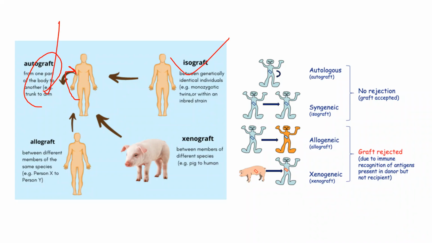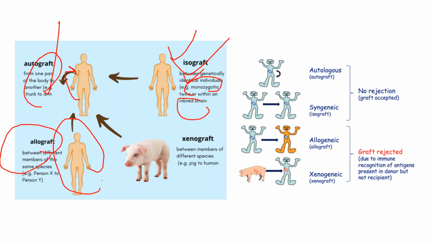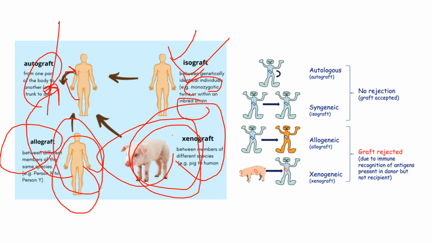Isograft, that is syngenic, is between identical monozygotic twins or within an inbred strain. Allograft is between different members of the same species, from Homo sapiens only, so person X to person Y. Xenograft is totally different, that is foreign, and here graft rejection chances will be more.